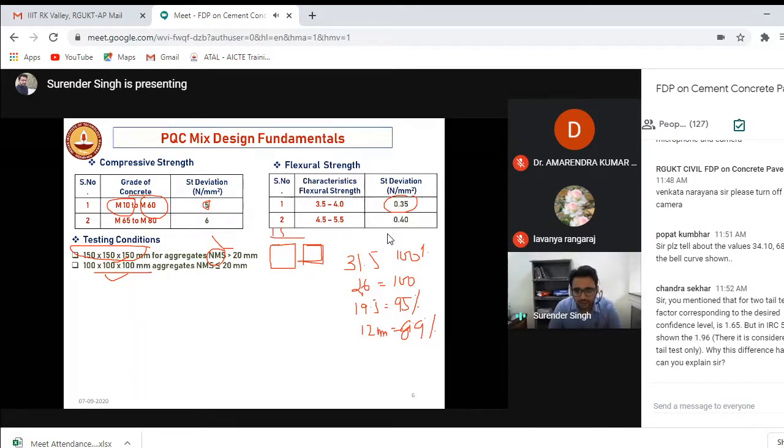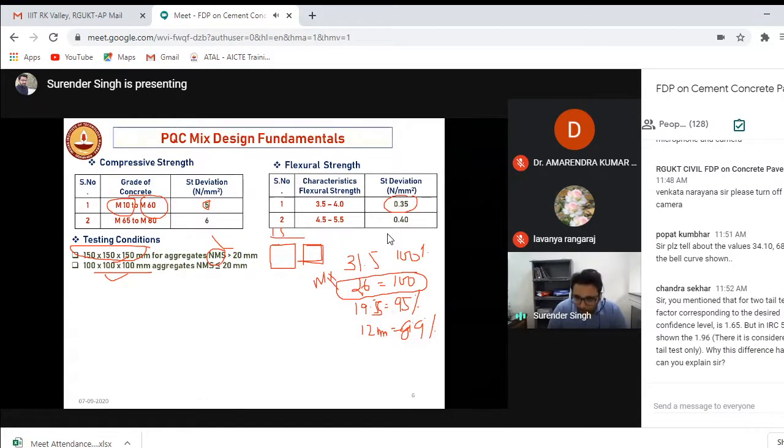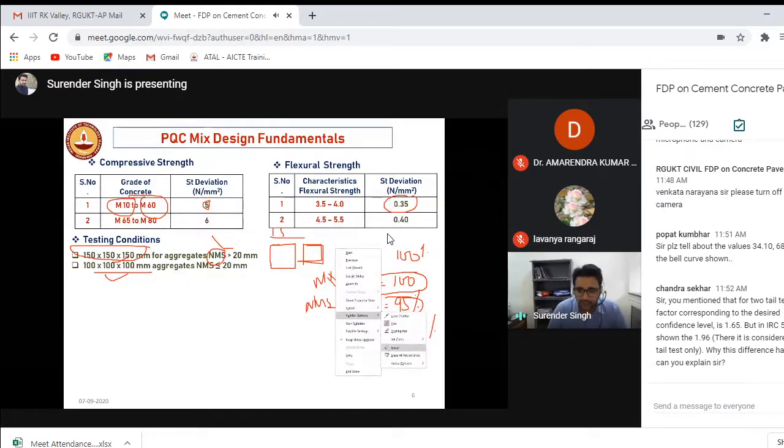You should see the smallest sieve from which 100% of the aggregates are passing. That means it is the maximum size. And the first sieve at which around 5 to 10% of the aggregates are retained will be your nominal maximum size. Remember this thing: for flexible pavement it is different, for concrete it is different.